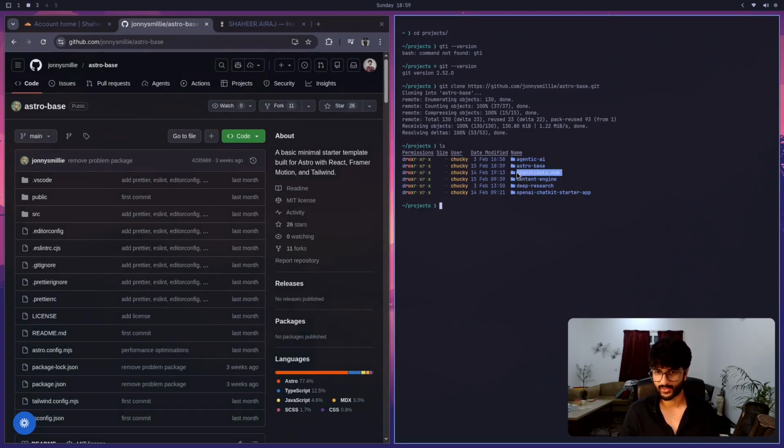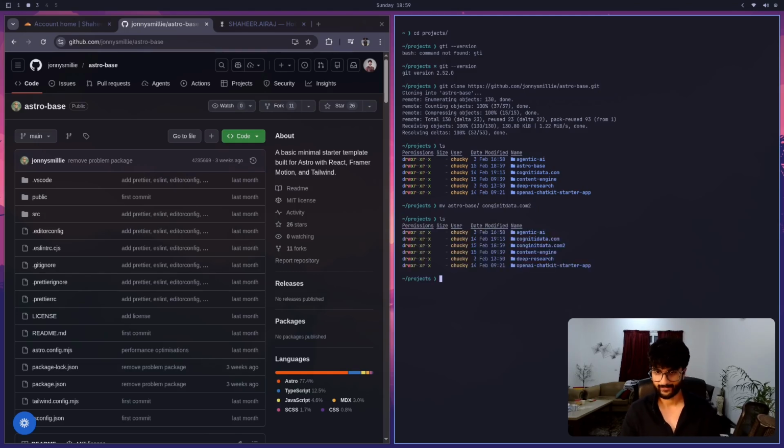I already have a project called cognitydata.com. That's going to be the name of my website project folder that I'm going to use. So I'm just going to rename Astro Base to cognitydata.com too, for example, right? That will be the name. Okay, brilliant. Now, did I misspell something? Cognity. Yeah, this is a misspelling. Oh my god. Hold on. Let me change that name.